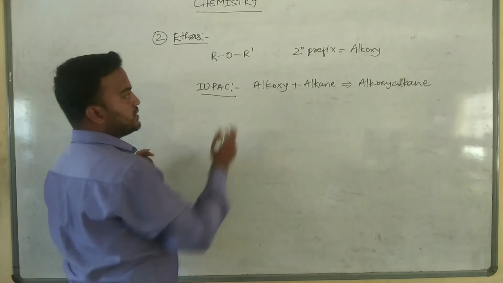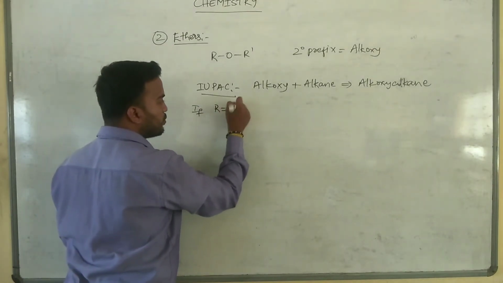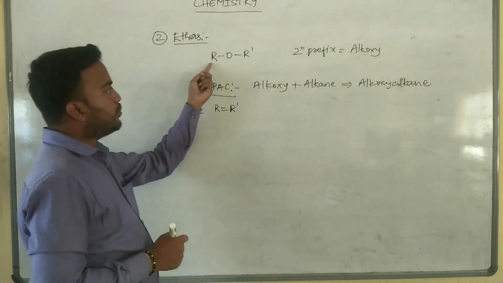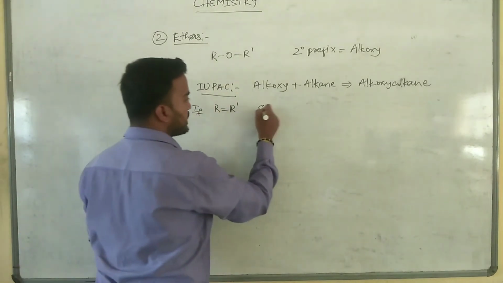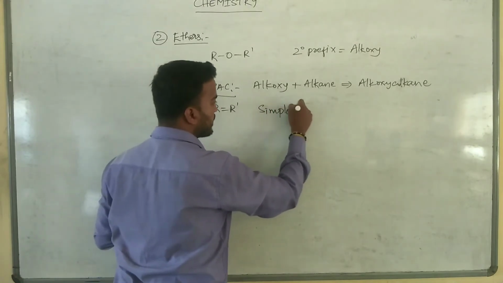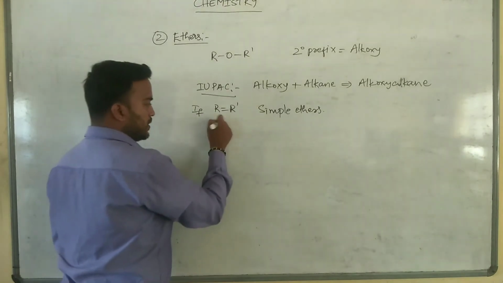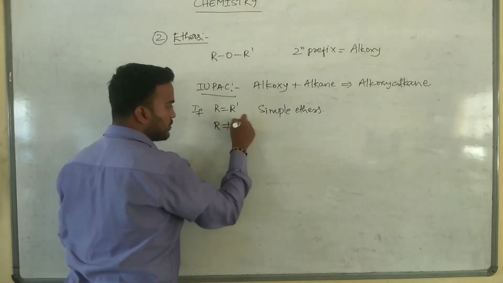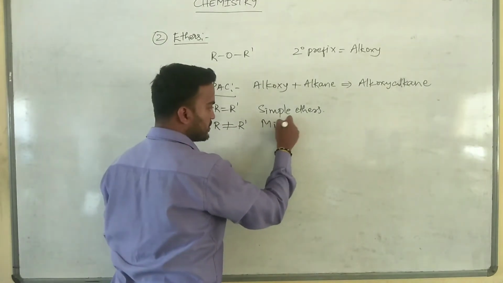In case of ethers, if R is equal to R dash, when both R and R dash groups are same, they are said to be simple ethers. Suppose if R group is not equal to R dash, then it is said to be mixed ethers.